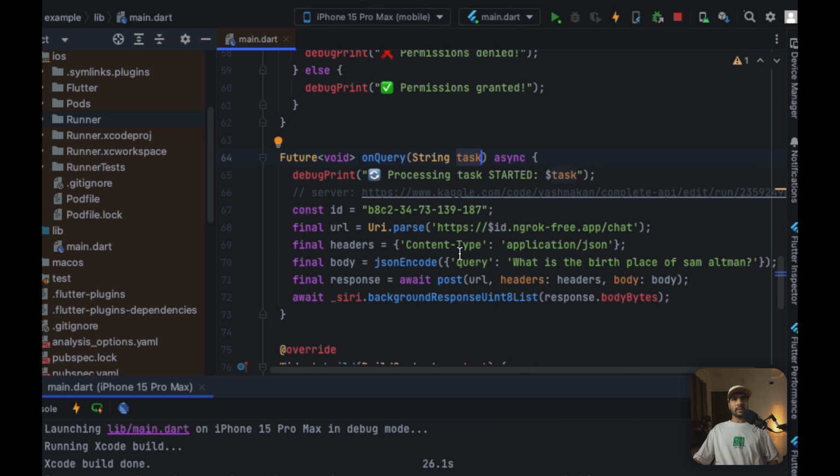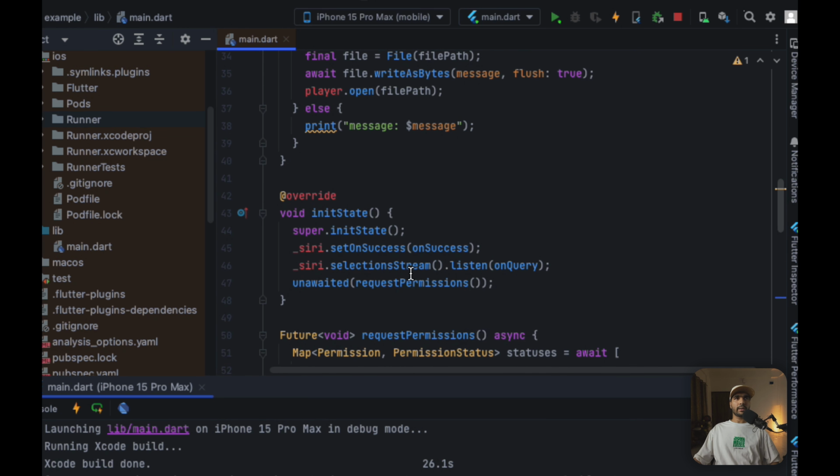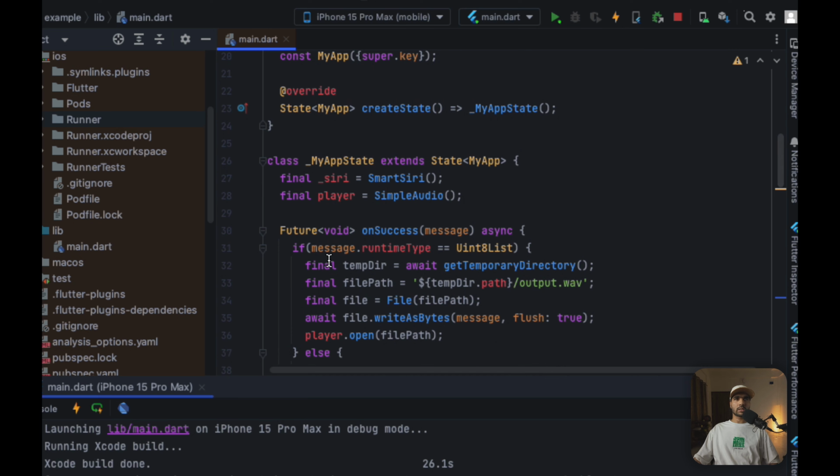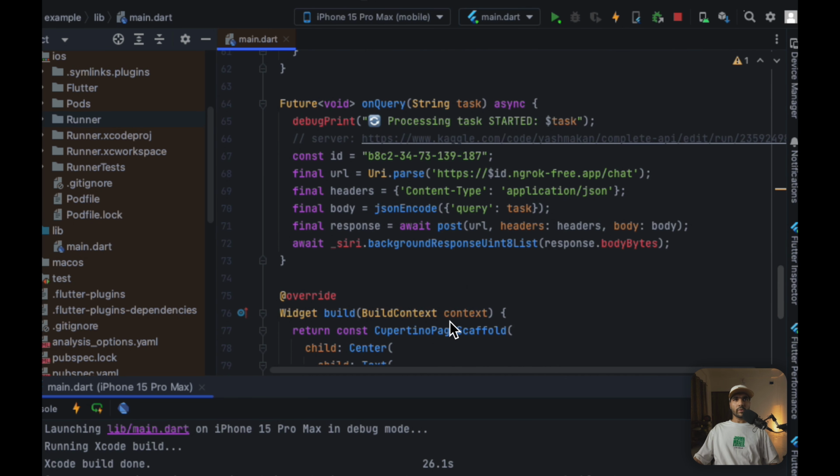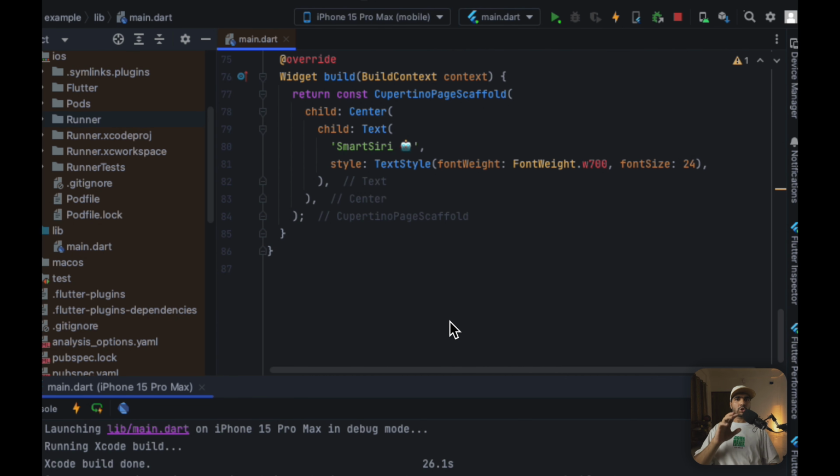Ideally we should pass the task like this, right? But otherwise we can just pass any text as well, and that should work. And we are going to return our audio bytes, so I just added this background response Uint8List so we can play our audio inside the onSuccess method. Perfect. So that's pretty much how the entire plugin works.